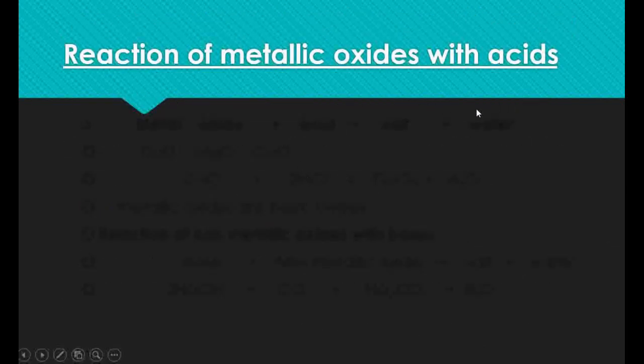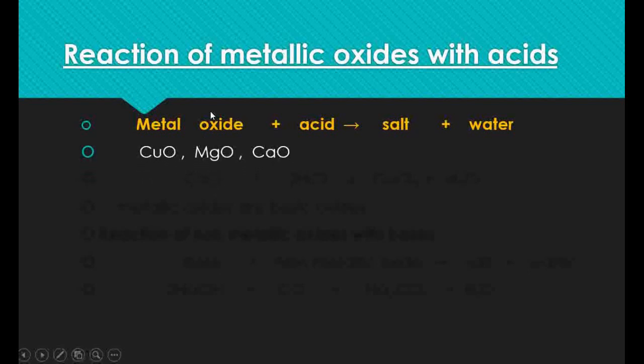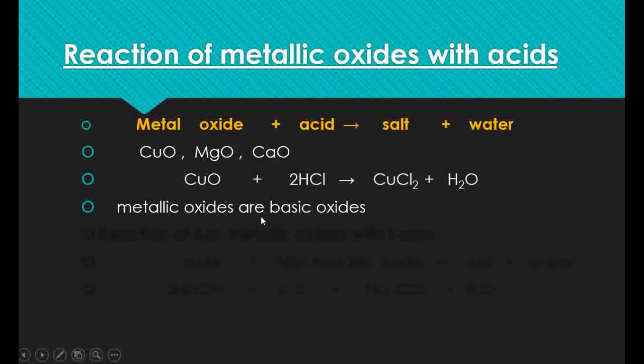Next chemical property is reaction of metallic oxides with acids. When metal oxides react with acids, they form the salt and water. Metal oxides means metals containing oxygen, for example, copper oxide, magnesium oxide and calcium oxide. When a metal oxide like copper oxide reacts with hydrochloric acid, it forms the salt copper chloride and water. Usually these metallic oxides are basic in nature.